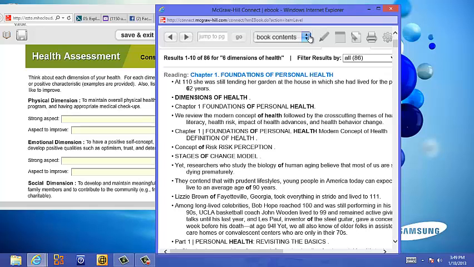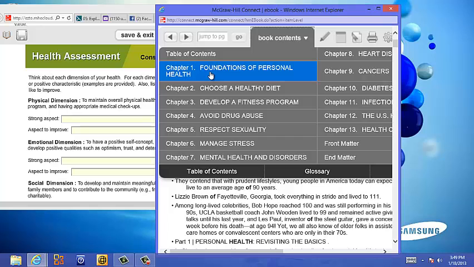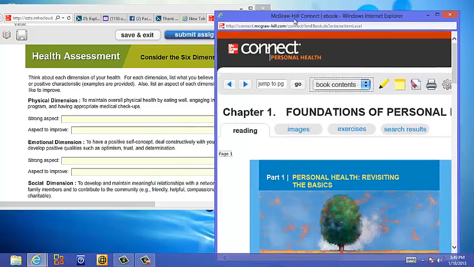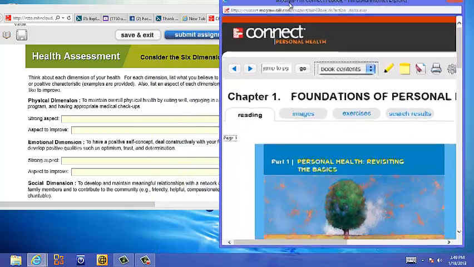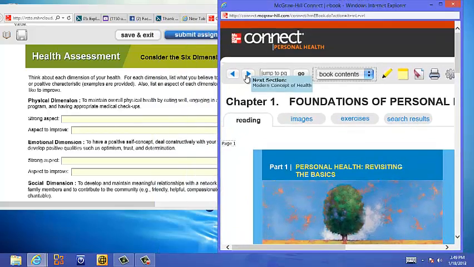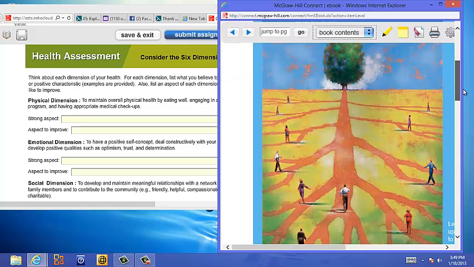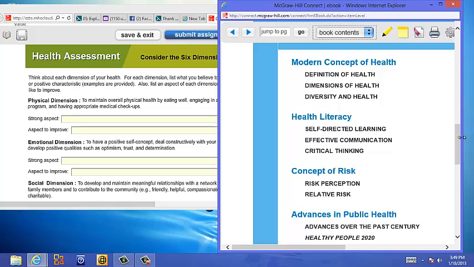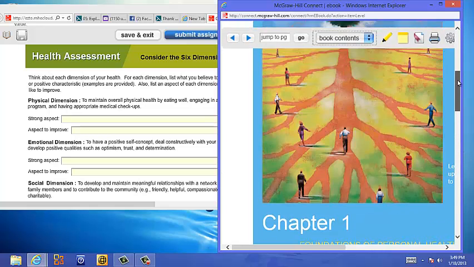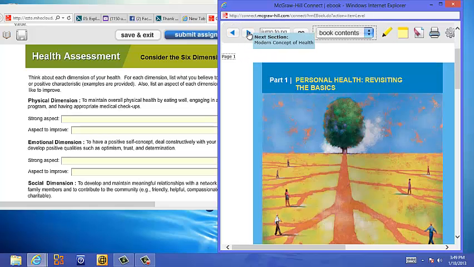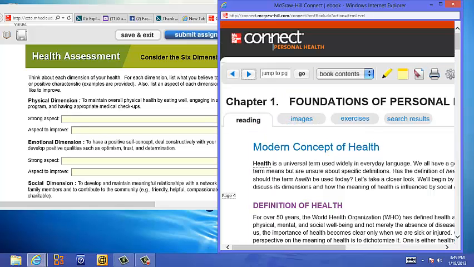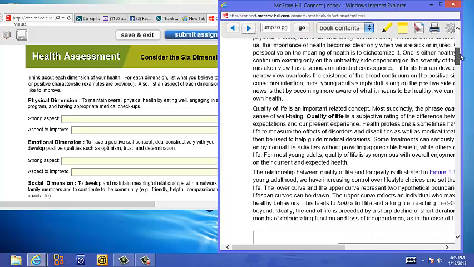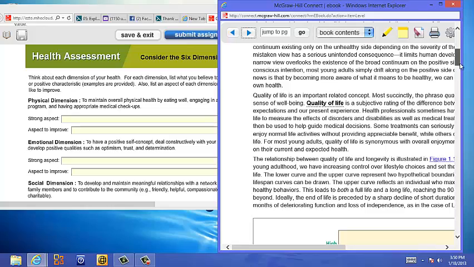let's take a look at Chapter 1. So we'll go to Chapter 1. And let's go ahead and flip to the next section. We'll look search right down through here. Alright, there's dimensions of health right there. So it should be in the second section. So we'll just flip on here, next section. There's the modern concept of health. Right here you'll find your first question, quality of life.